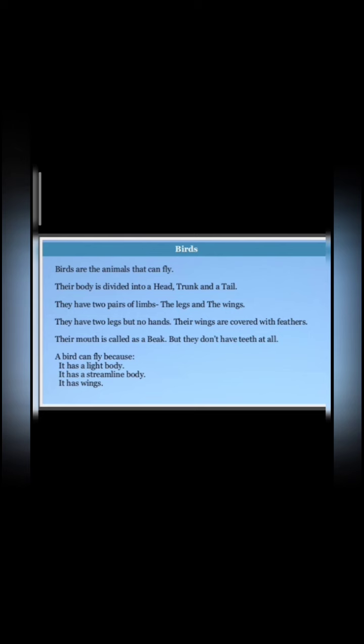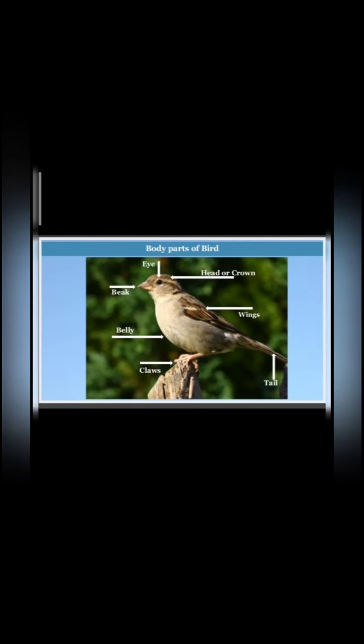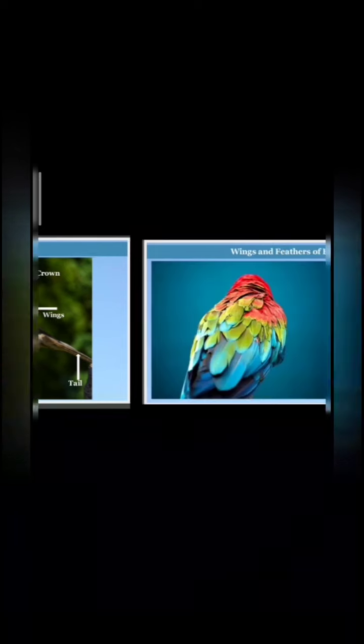Why do birds fly? Because a bird's body is very light, and it has a streamlined body and wings. Now we are going to see the different parts of the body of a bird. See here: eyes, beak, belly, claws, tail, wings, head or crown.